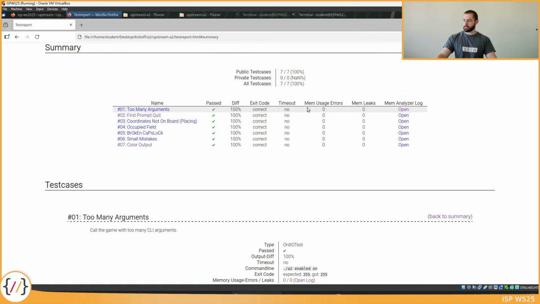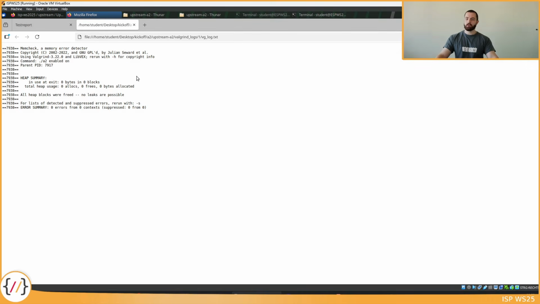I also want to take a look at the memory usage errors and memory leaks. Now you might see some values here other than 0, and if you do, that means you have some memory errors. If you do, just press on this open link here in the memory analyzer log, and it will open output that is generated by a program called Valgrind.